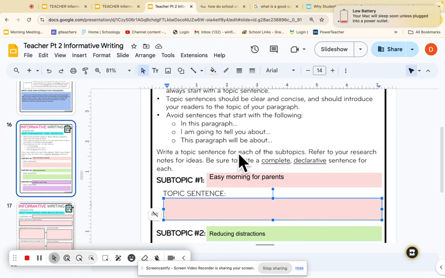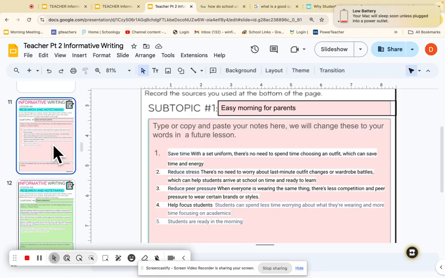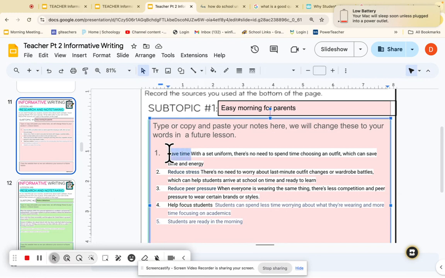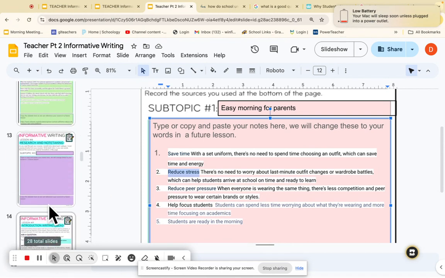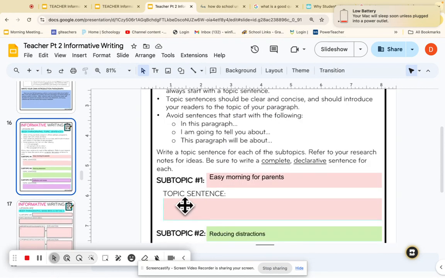So in this case, I'm going to take a look at this here, go back to my research right over here to help me write my sentence. I said it saves time, it reduces stress, it has less pressure when everyone is wearing the same thing, helping students focus. So I'm just going to take 3 of these. Save time, reduce stress, and helps students focus. So my topic sentence will look like this. Going back to number 16.